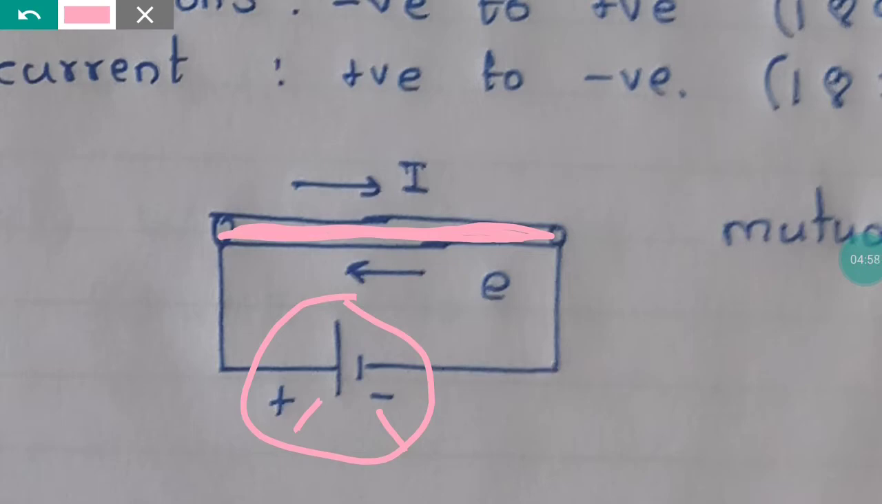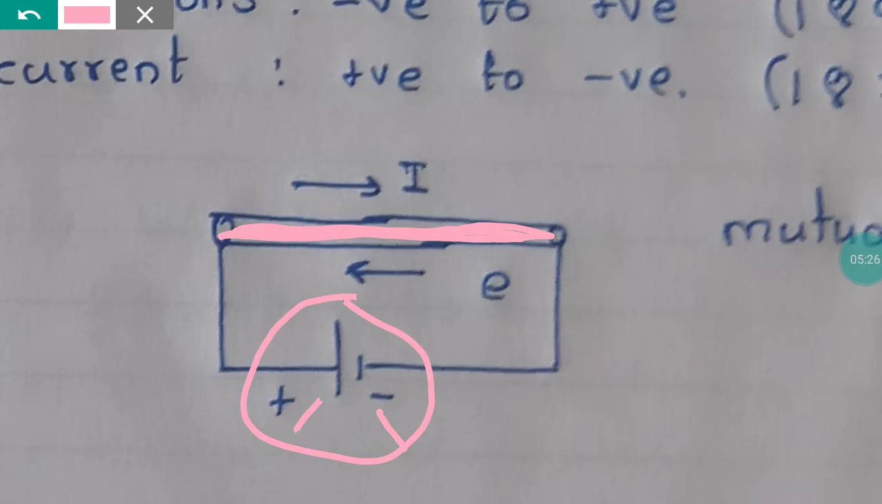Current always flows... See, everything in the universe goes from higher to lower. Air will move from higher pressure to lower pressure. A freely falling object will fall from higher height to lower height. In your body, the blood will flow from a higher pressure point to a lower pressure point. Heat will also flow from an object at higher temperature towards an object which is at lower temperature.